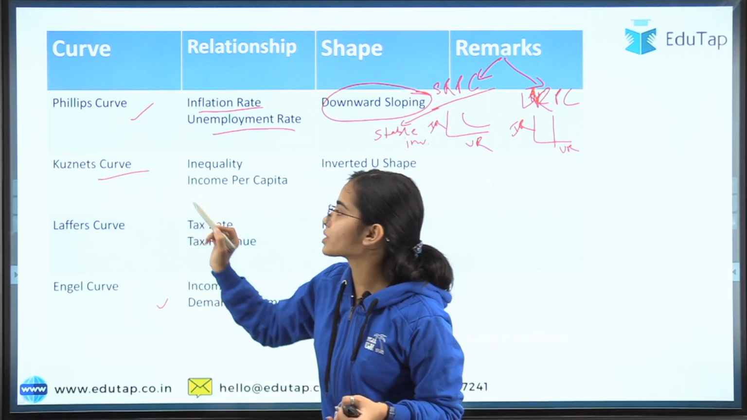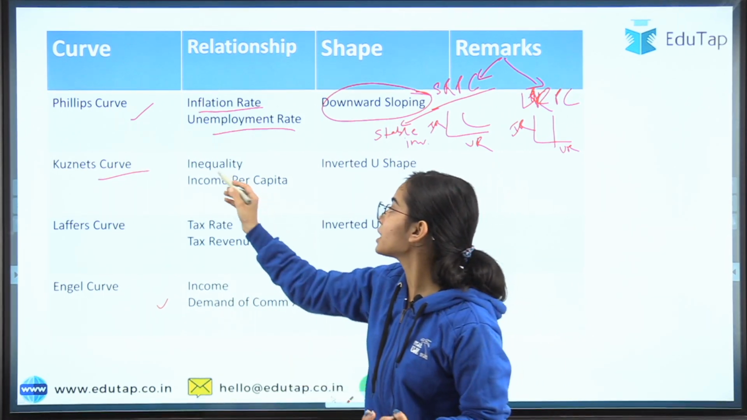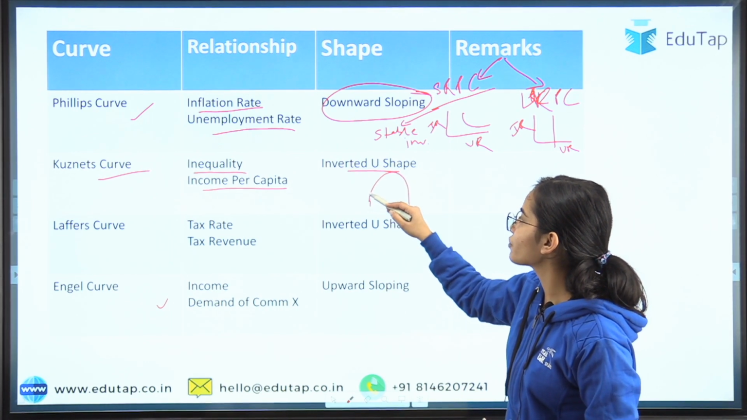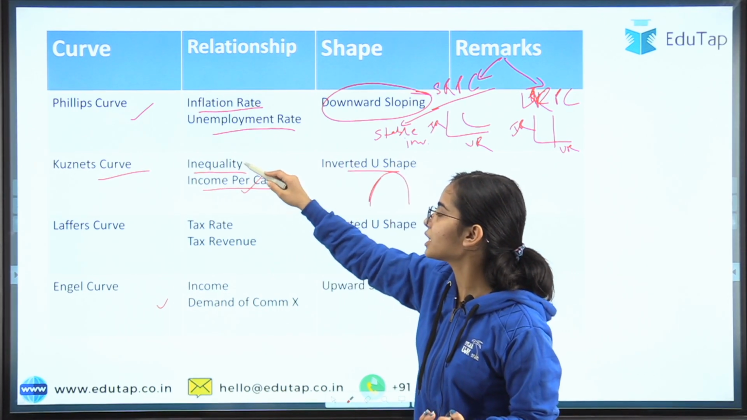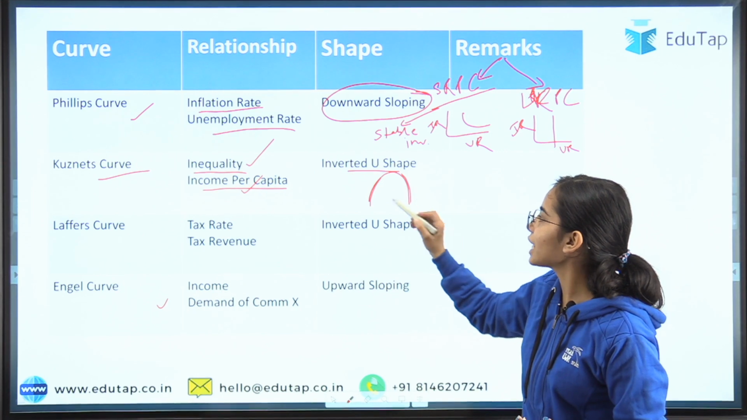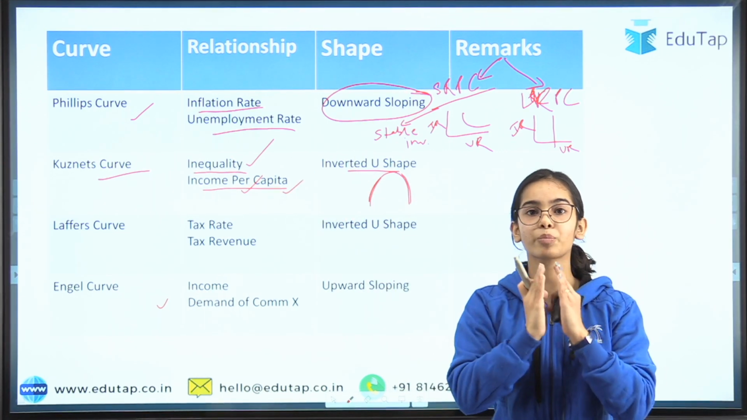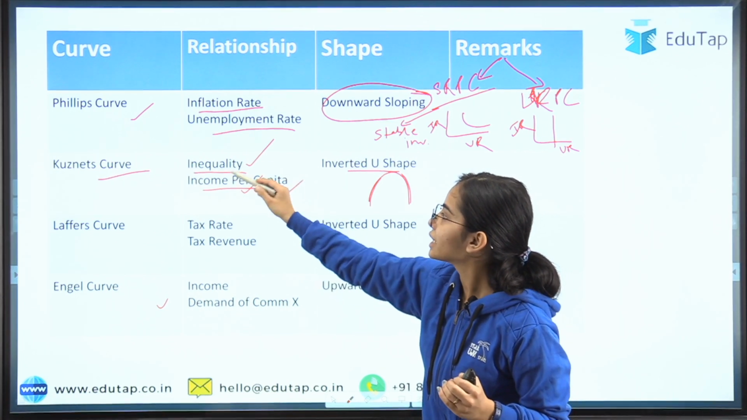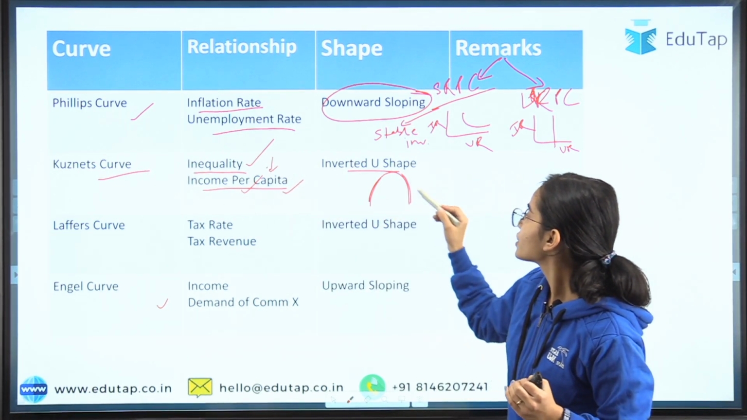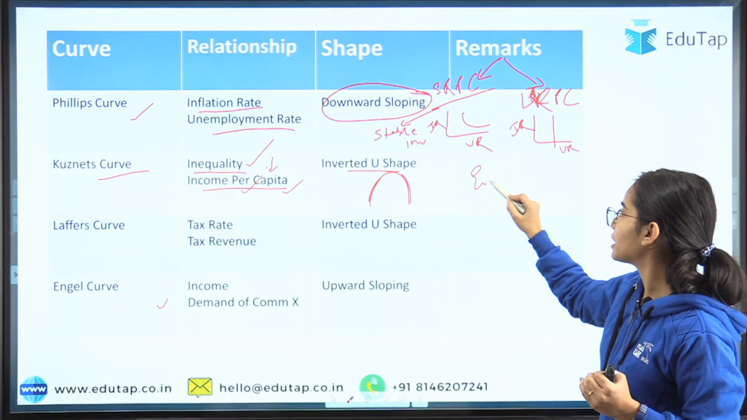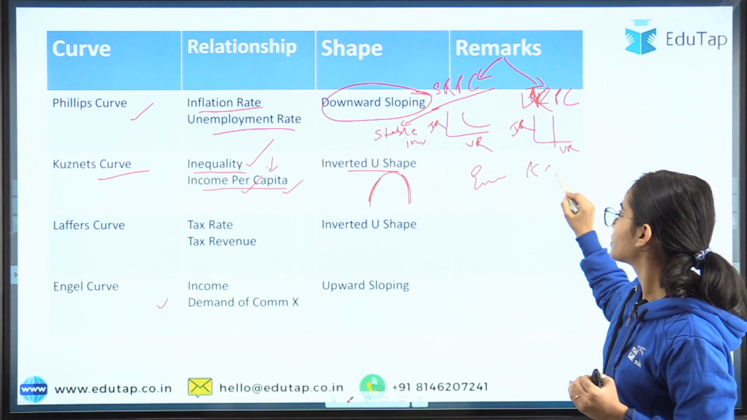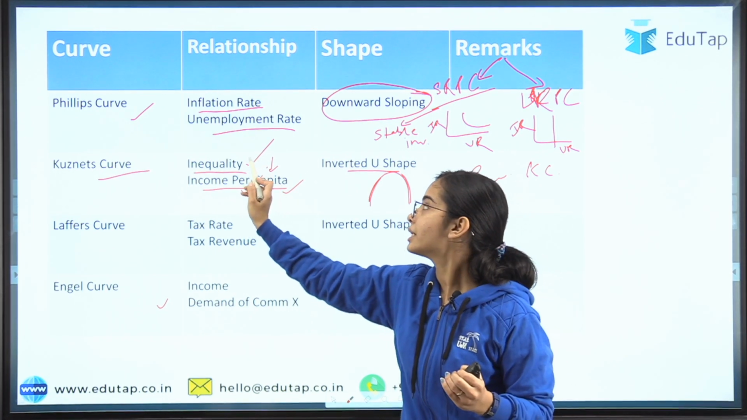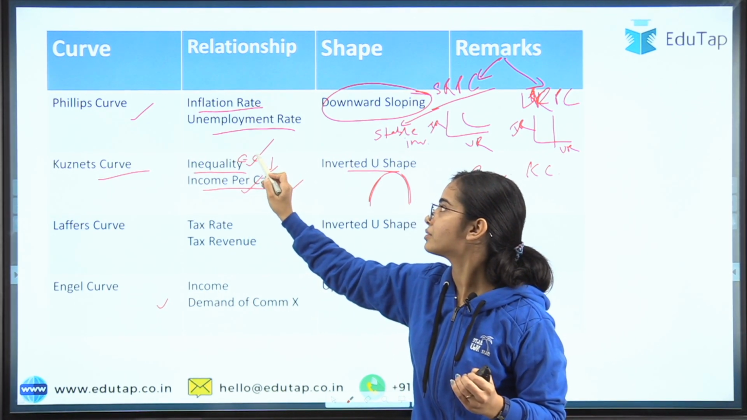Now comes the Kuznets curve that we have just studied. It tells the relationship between inequality and income per capita. It is an inverted U shape: first, with the increase in income per capita, the inequality will increase, but after we have reached a point, with the increase in income or economic growth, the inequality reduces. And there is also the environmental Kuznets curve that relates income per capita or GDP per capita, or economic growth, with environmental degradation.